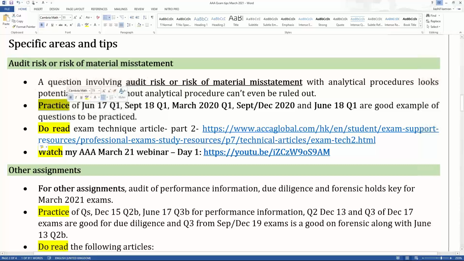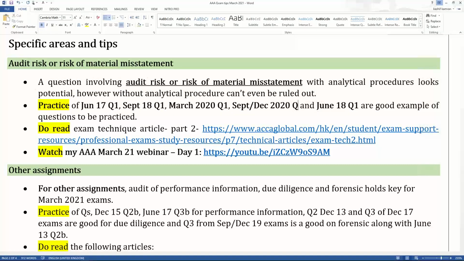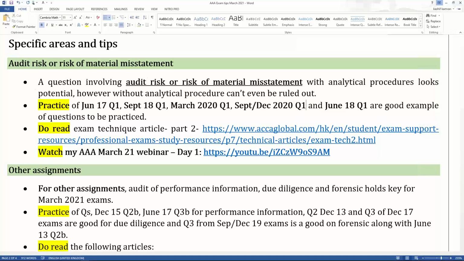You should practice the December 2020 question number 1 and the June 18 question number 1, right? So these are recommendable questions. You will be getting this Word file, don't worry about it, in the WhatsApp group from where you have joined the live session. So you need to practice the June 17 question 1, the September 18 question 1, the March 20 question 1, the December 20 question 1, the June 18 question number 1. These are important questions around audit risk and risk of material misstatement.